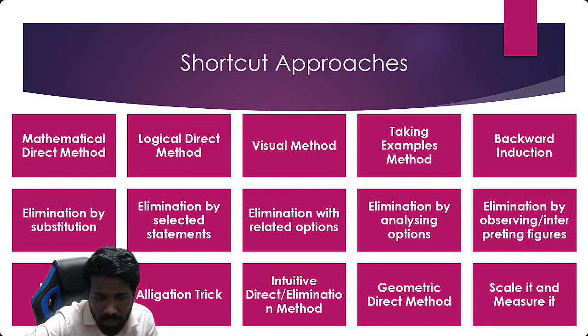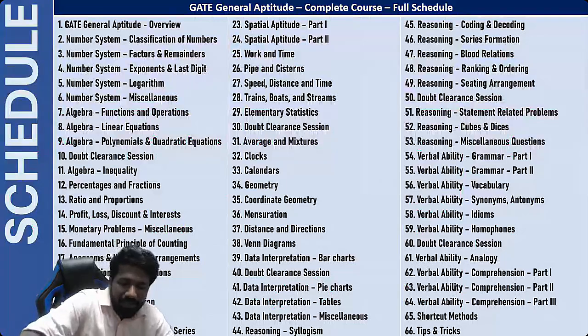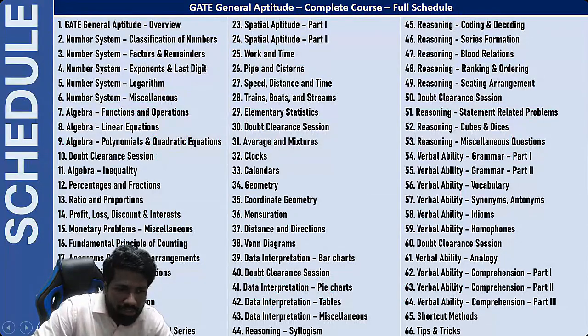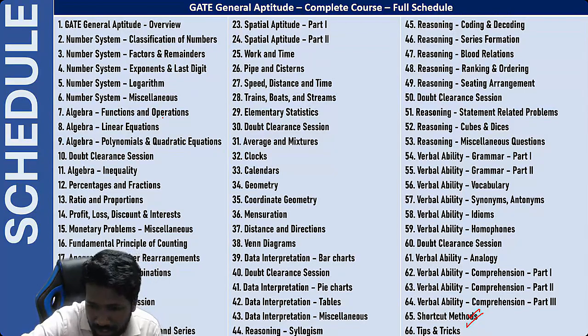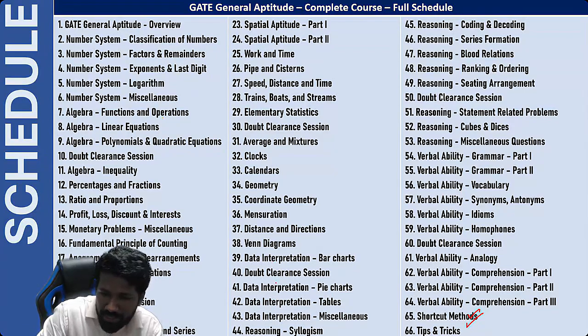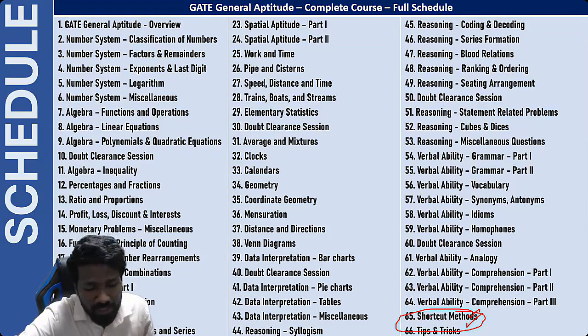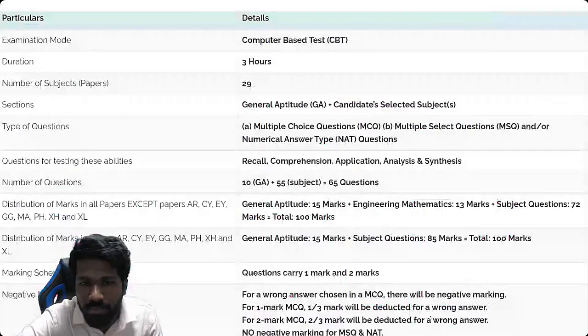Throughout the course, we will be using these 15 methods. I will explain all these methods in detail, and the last 2 lectures, the 65th and 66th lectures in this live course, will revise these methods, with a detailed discussion of shortcut methods and tips and tricks. In each class, I will be discussing these methods.